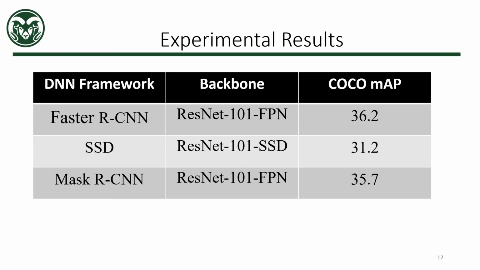So the experimental results are presented in this slide. Before discussing the experimental results, the performance of each pre-trained COCO model for the deep neural network frameworks we have used in this project is evaluated using a metric, namely COCO mAP, where mAP stands for mean average precision, which computes the average precision values for the recall value over 0 to 1.